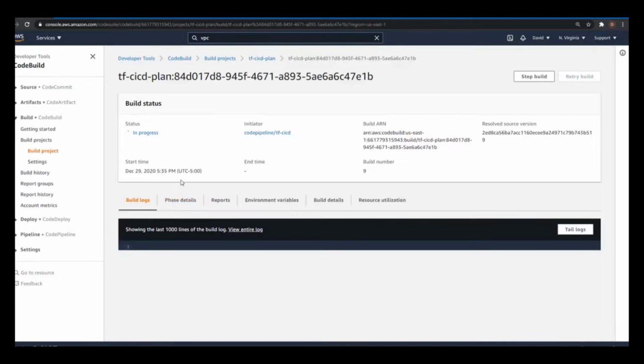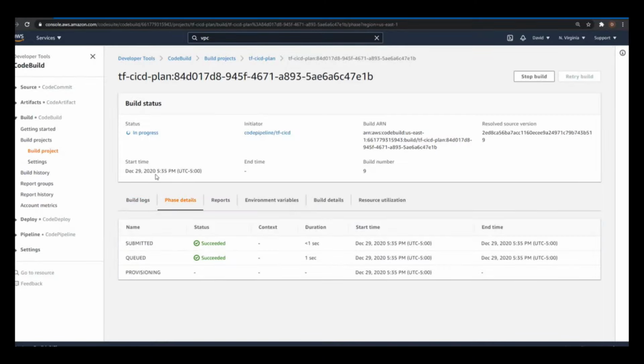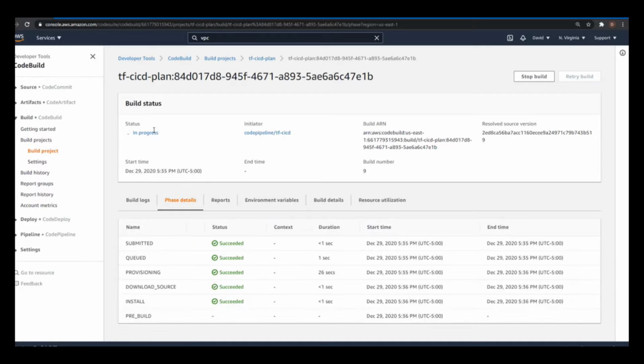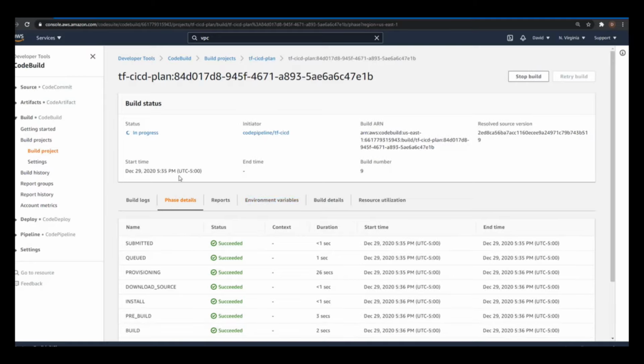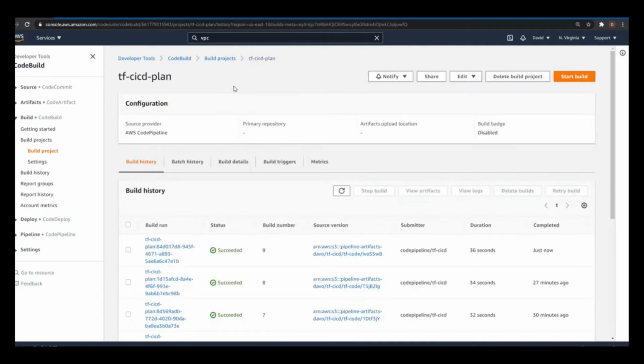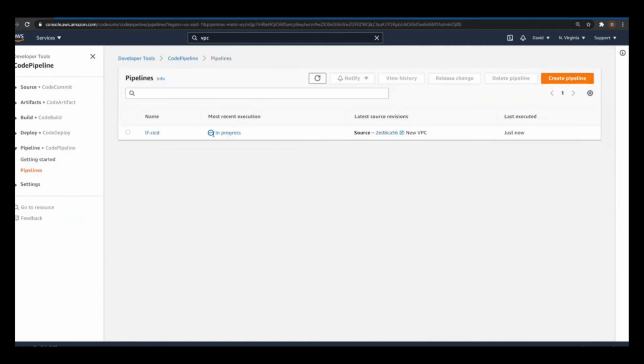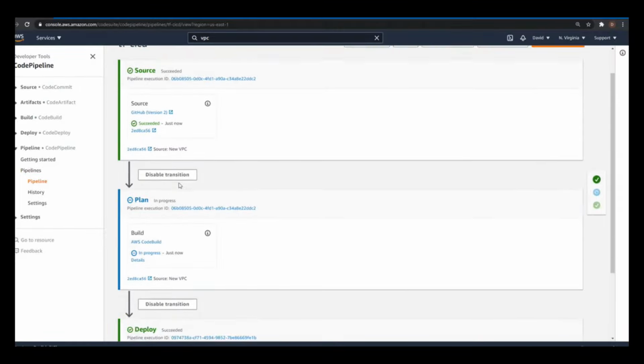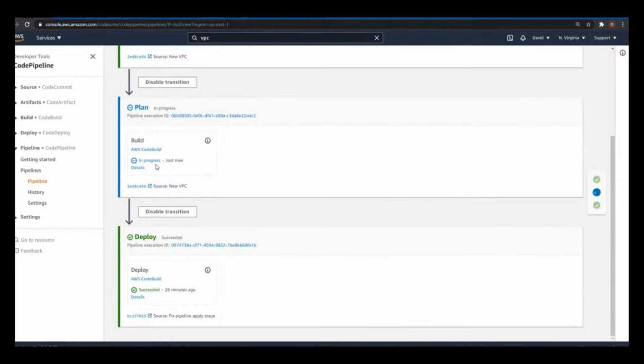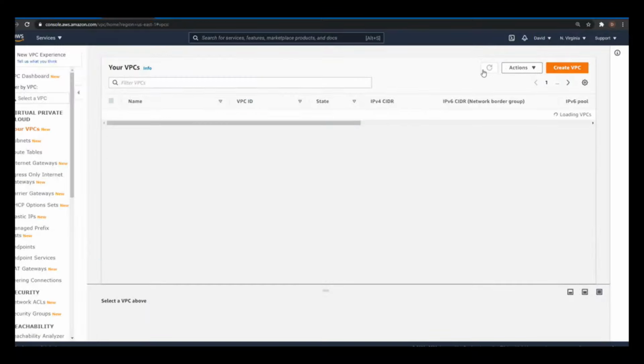It's going to take about 25 to 30 seconds to deploy the Terraform Docker image, which is going to run Terraform plan. It's going to validate the config, that it looks okay from a syntax perspective, and then it's going to go ahead and trigger the apply phase. So all of this without running Terraform locally myself. That way I could have multiple members from my team also making changes and so on. And we'll just see this deploy, and then finally we'll be able to verify the VPC being created.